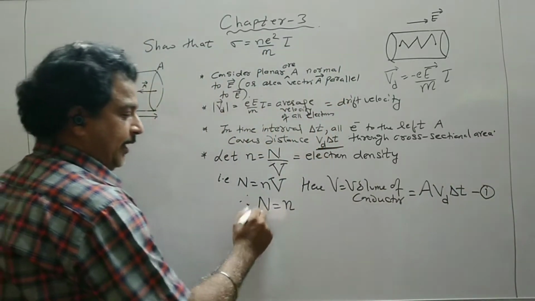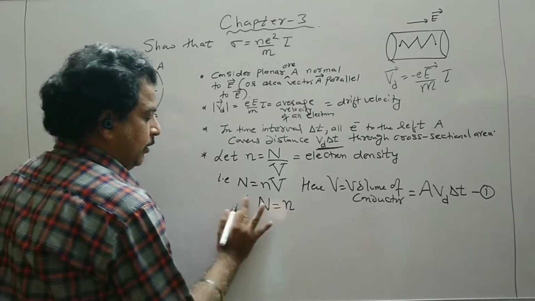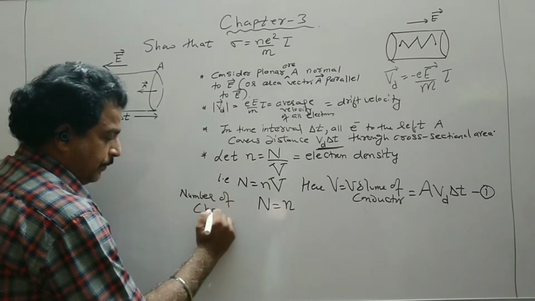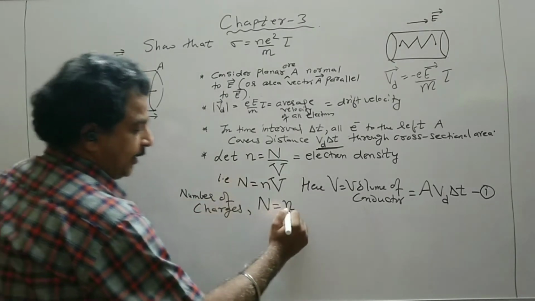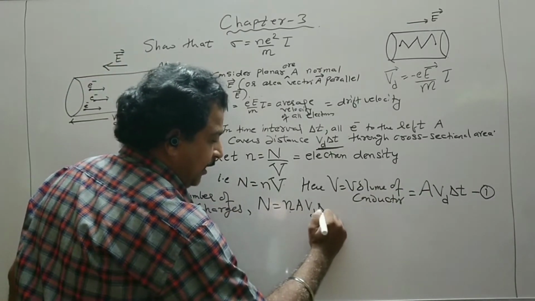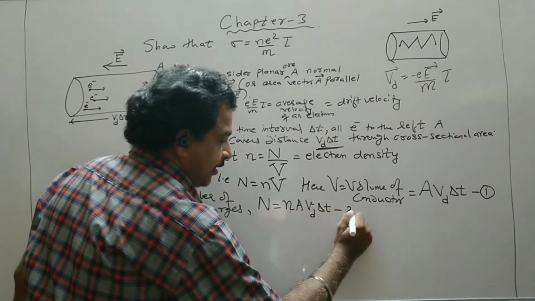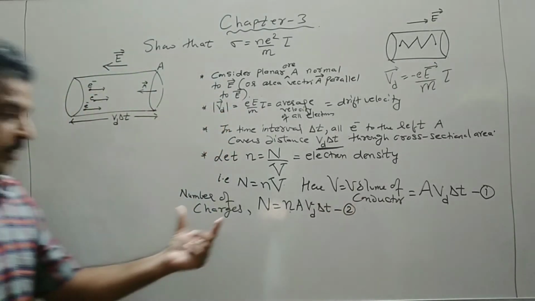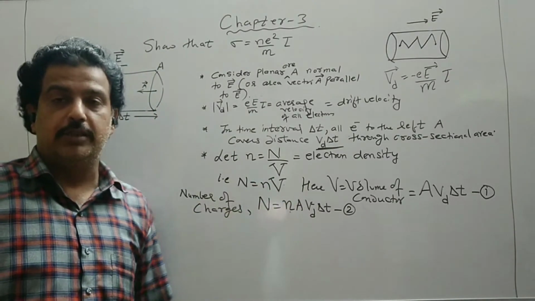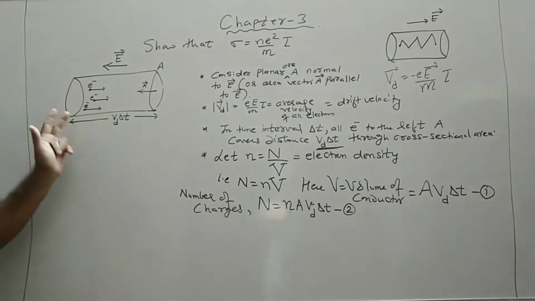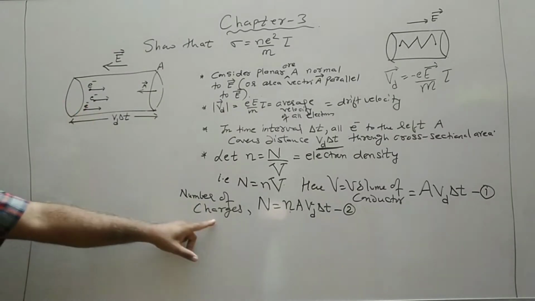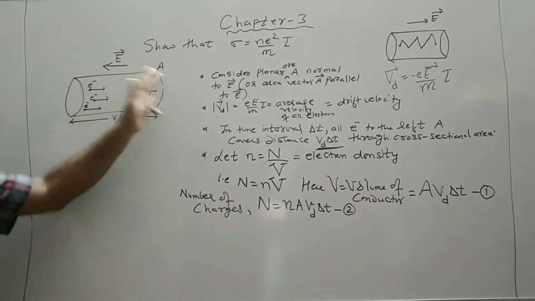So N can be written as, capital N is the number of charges, that is n into volume. In the place of volume I write A Vd delta t, where Vd is the drift velocity. So this much amount of charge, this is the number of charges or number of electrons which are being transported towards A. This is the number of charges transported towards A.